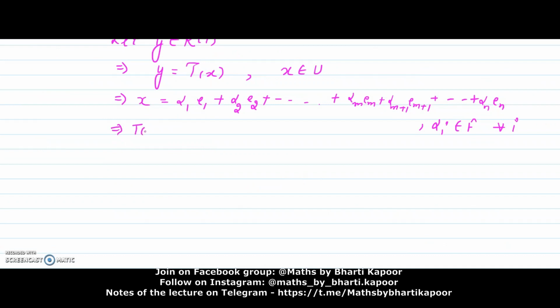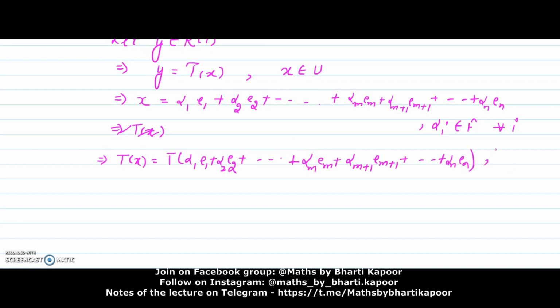This implies Tx is equal to T of alpha 1 e1 plus alpha 2 e2 plus ... plus alpha m em plus alpha m+1 e(m+1) plus and so on alpha n en, where the alpha i are scalars for every i.